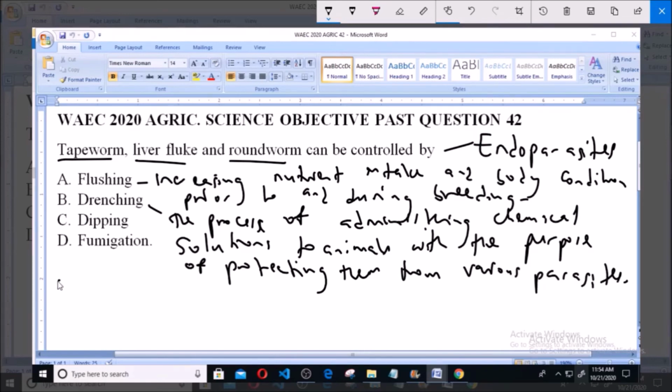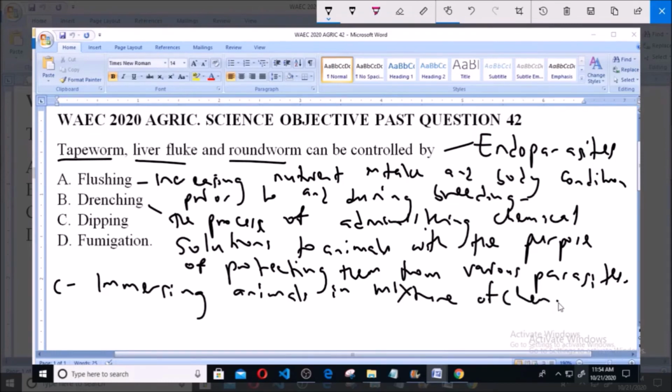Option C says dipping. Dipping is the process of immersing animals in a mixture of chemicals to control ectoparasites.